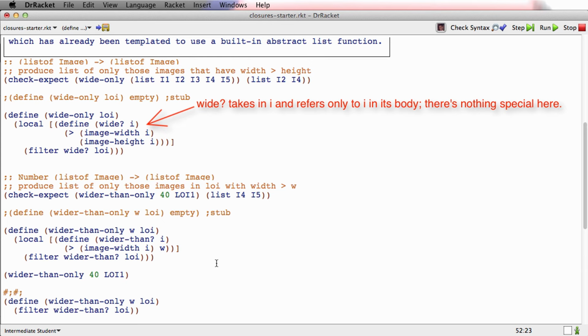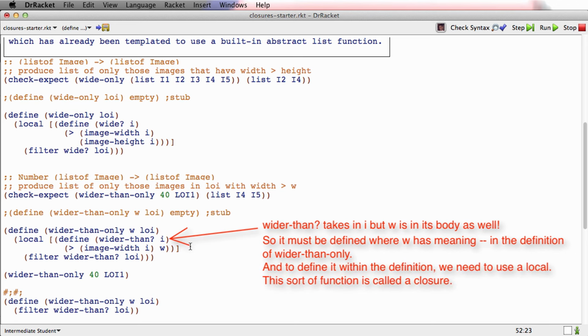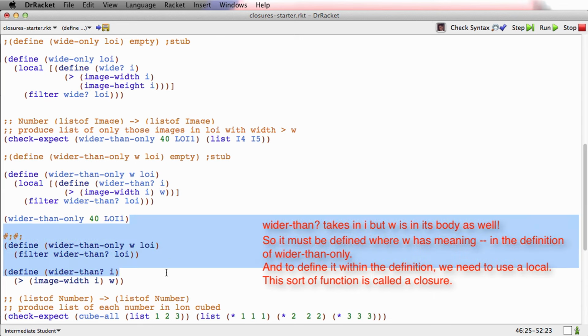But in the second case, where the body of the function you need must refer to a parameter of the outer function, then you must define the function locally as what we call a closure. You can't define the function at top level here because the W doesn't exist at top level. The W only exists here inside the outer function. So this does not work.